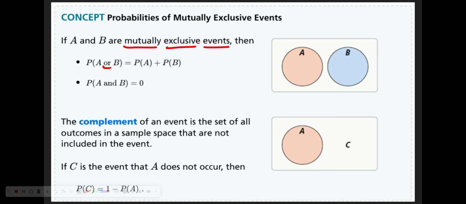The probability of A or B is the probability of A plus the probability of B. And again, that's only true for mutually exclusive events. We'll go into the other scenario later. Also, if A and B are mutually exclusive, then the probability of A and B is 0. So again, what's the probability that I toss a coin and I get a head and a tail?